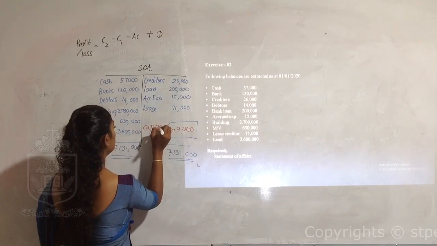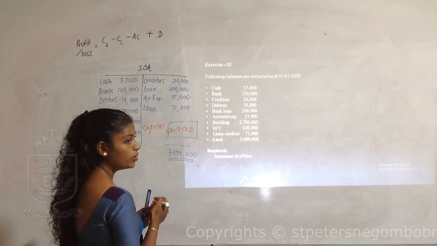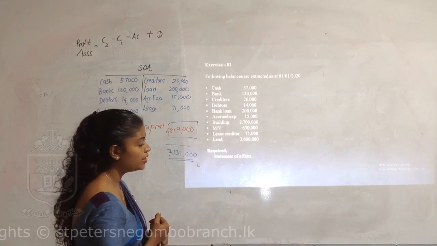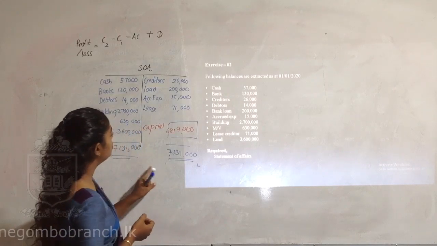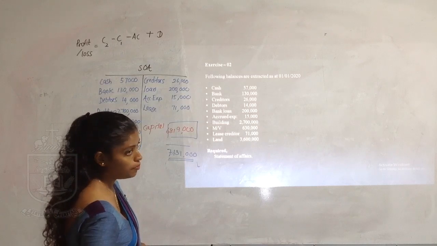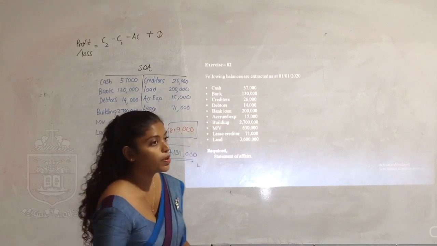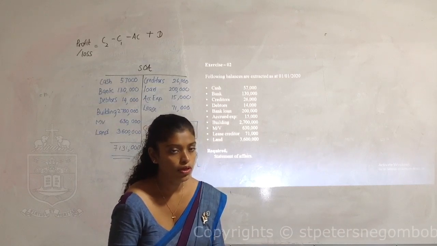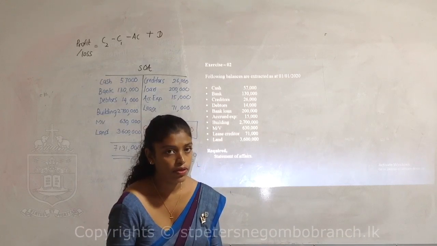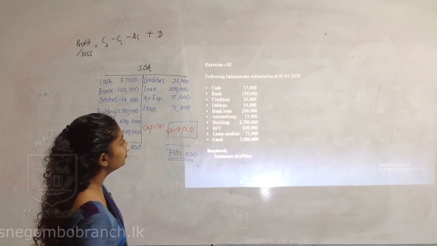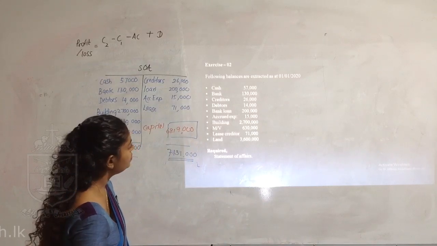So how did we prepare this? We extracted all the asset values to the debit side and all the liabilities to the credit side, and the difference between assets and liabilities is taken, and we call that capital. So using the profit equation also you can find out about the capital, and if you prefer to convert incomplete records into complete records, you can use the statement of affairs also.